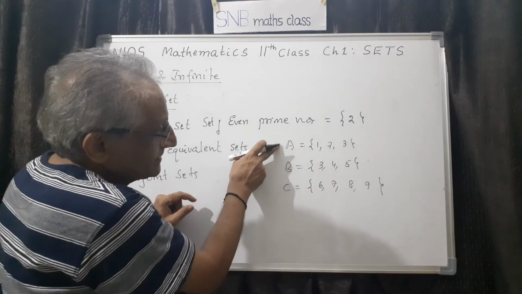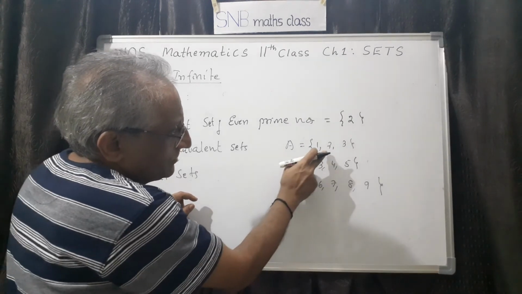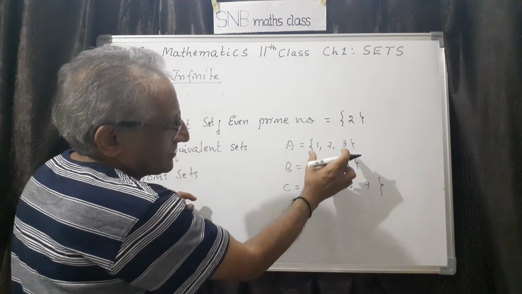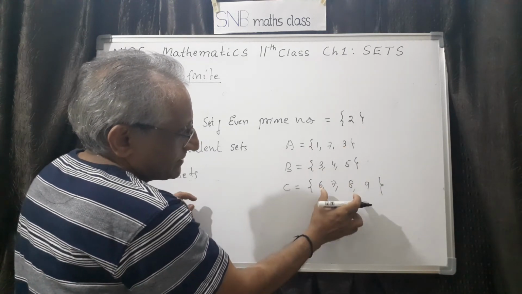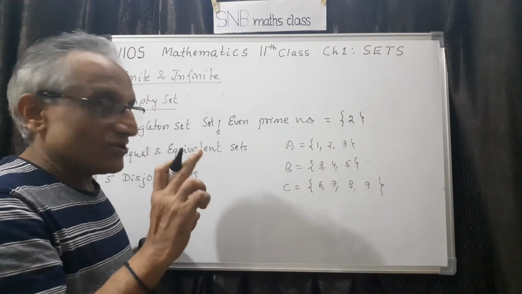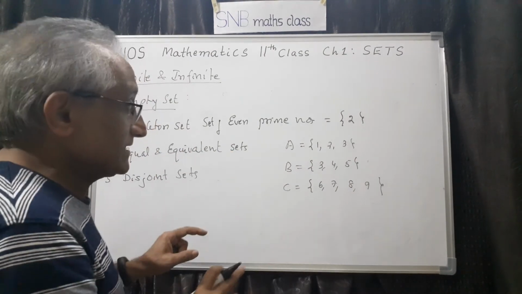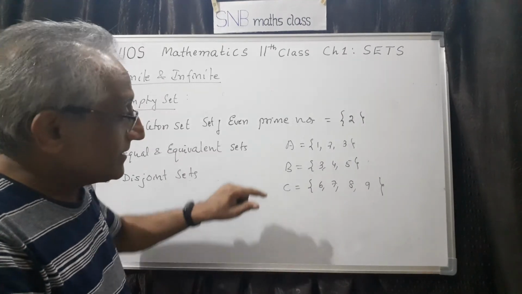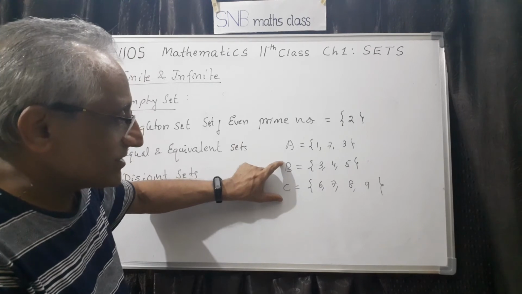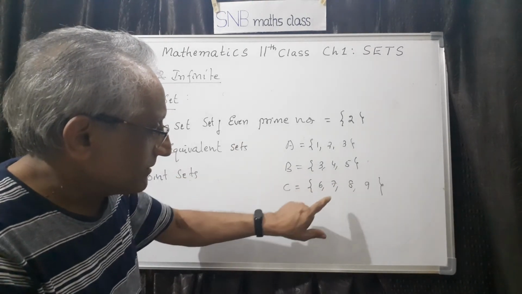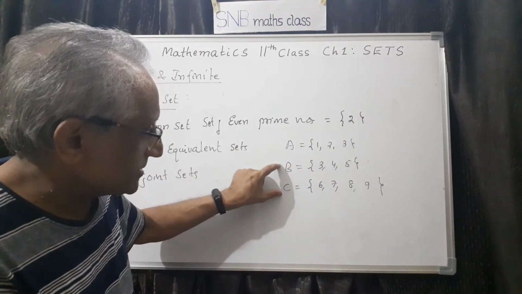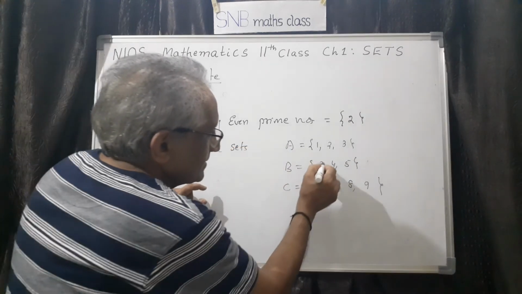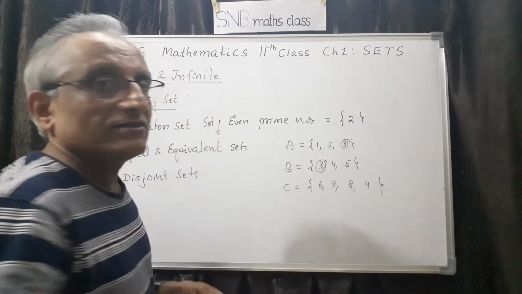Now if you take this set and this set, here 1, 2, 3 is there, whereas here 6, 7, 8. Whatever element is here is not here. Such sets are called disjoint. Disjoint means two sets are disjoint if they don't have common elements. So no common element. If you take these two, 3, 4, 5 and 6, 7, 8, they are also disjoint. But these two are not disjoint because 3 is common. So that is the meaning of disjoint sets.